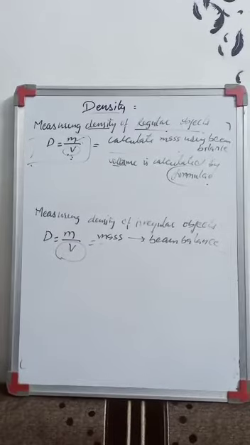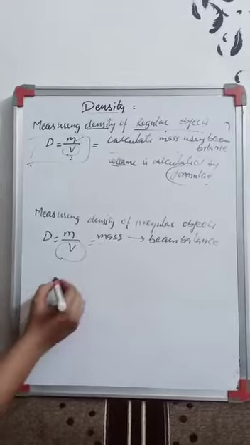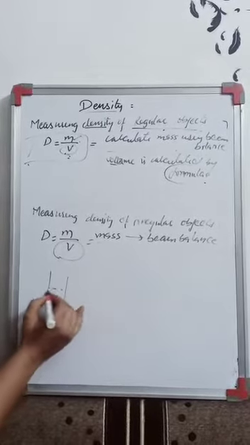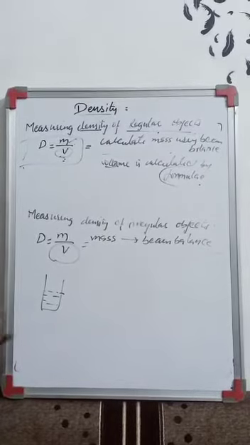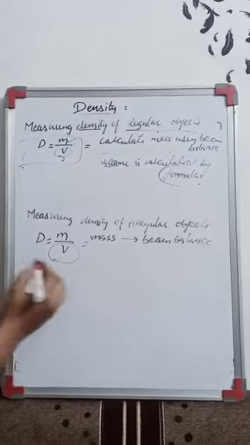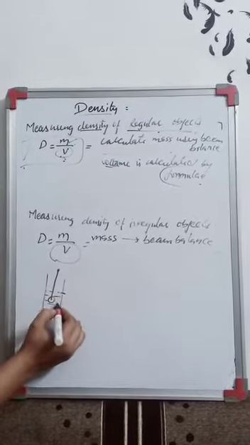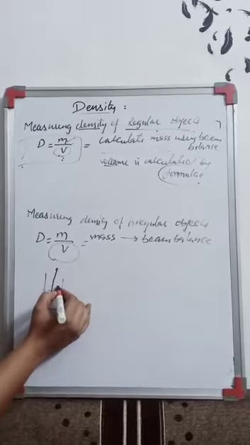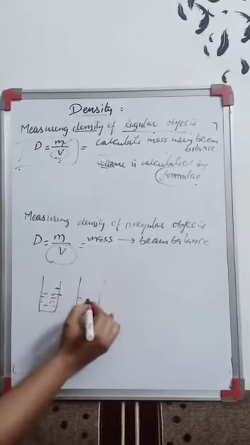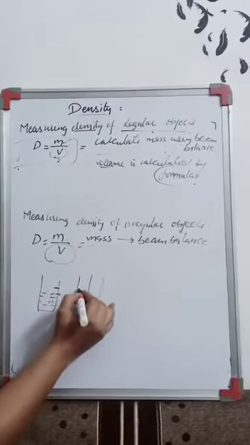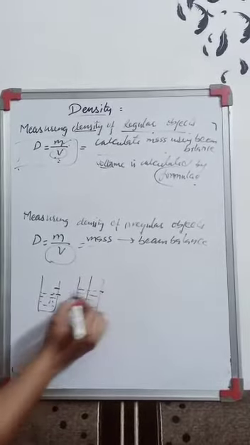In that case, in our last video I told you the displacement method, right? In a measuring cylinder, fill the liquid up to a particular level. Now the object for which you are calculating the density, hang it in, and what will happen? The level of the water will rise up to a particular level, right?